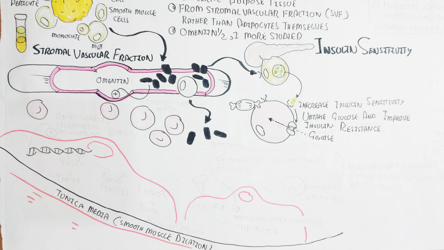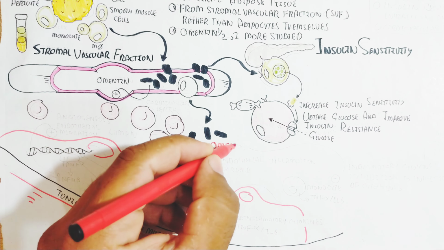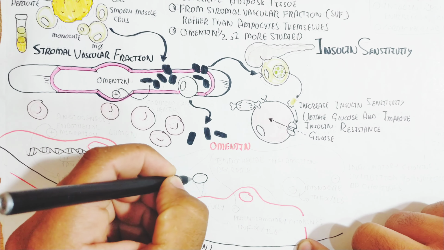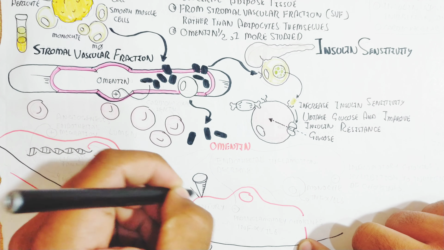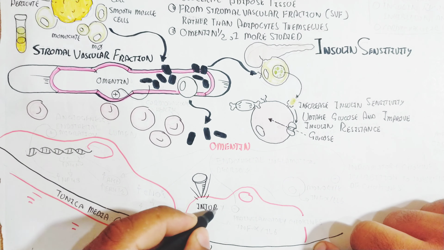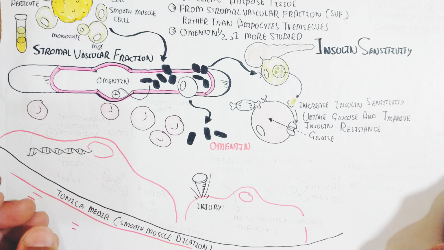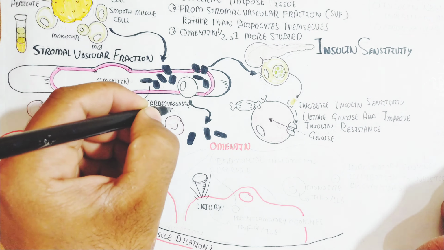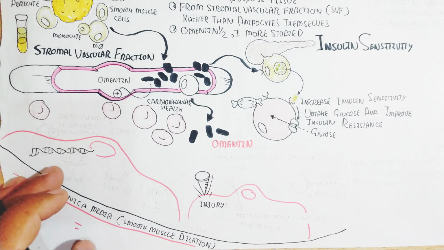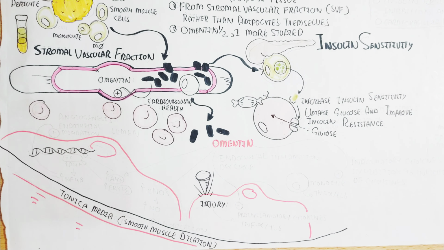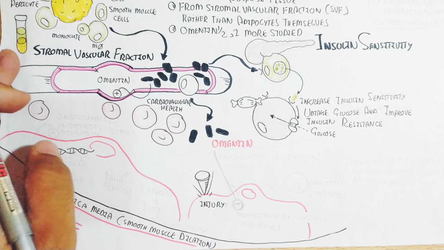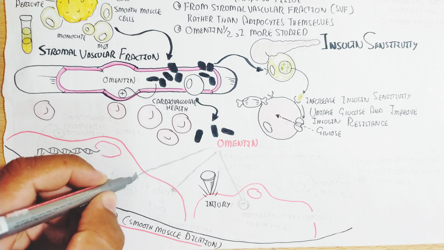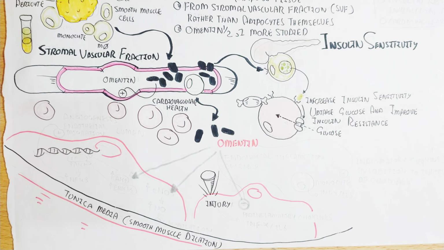Here is the RBC for better understanding. Omentin will target the endothelial cell injury, which leads to the release of pro-inflammatory cytokines like tumor necrosis factor alpha and interleukin 6. Omentin will prevent these pro-inflammatory cytokines, so it will stop the inflammation.